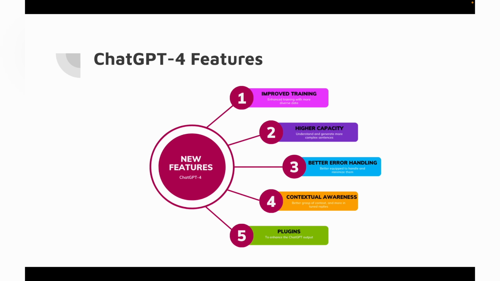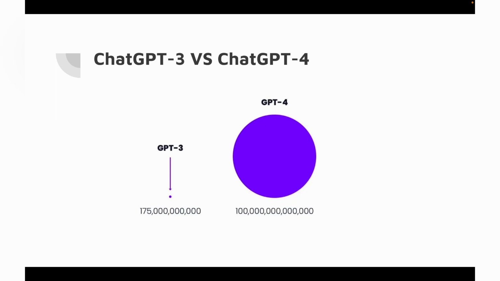The fifth one is plugins. ChatGPT 4 comes with some plugins, so we can reduce our extra effort. I'll explain plugins also, don't worry. Then ChatGPT 3 versus ChatGPT 4, in terms of model size. ChatGPT 3 has 175 billion parameters, but ChatGPT 4 is 100 trillion parameters. You can see the smaller dot is ChatGPT 3 and the bigger circle is ChatGPT 4. That's how big ChatGPT 4 is. So now you can get some idea.